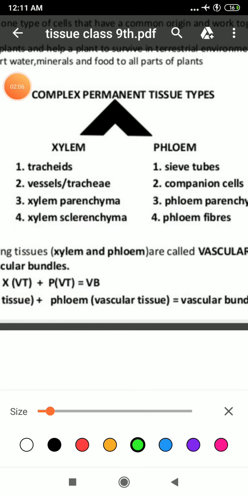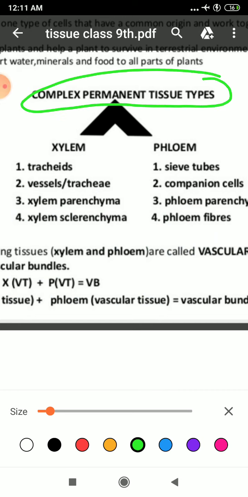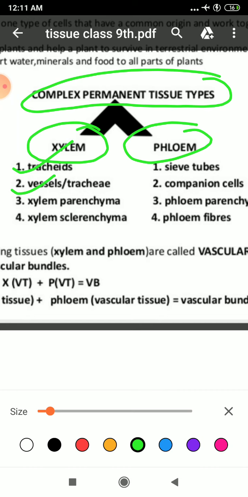So dear students, just have a look. Today we will study complex permanent tissue, and examples of complex permanent tissue are xylem and phloem. Xylem tissue is composed of tracheids. Everyone will speak after me. Tracheids. Second is vessels. Third is xylem parenchyma. And fourth is xylem sclerenchyma, also called xylem fiber. Another name of this is fiber also.